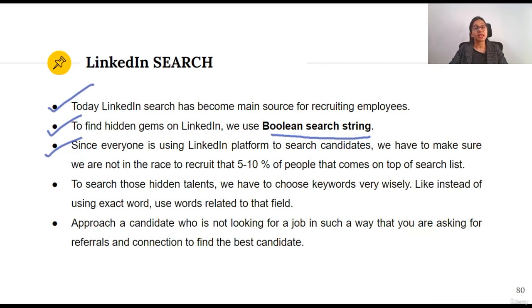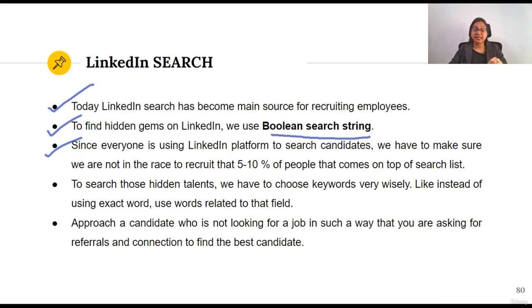The employees have also become very smart. They don't want to be disturbed by every other company. So they set their profile in such a way that in those basic key searches their profile does not pop up, so that they are not disturbed by every company.